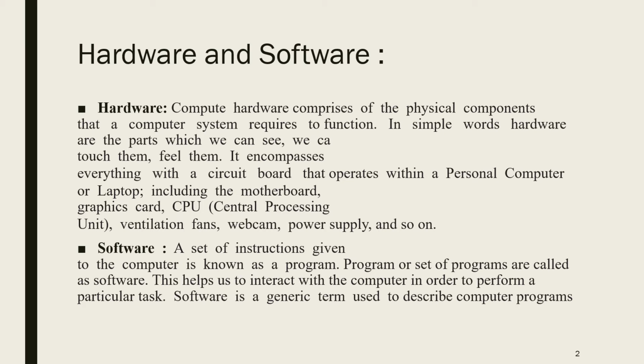Hardware means the physical parts, the physical components of a computer, which we can touch. The computer system has different parts like monitor, CPU, keyboard, mouse, printers, motherboard. The parts which we can touch, the physical components, are called hardware. In simple words, hardware are the parts which we can see, touch and feel.